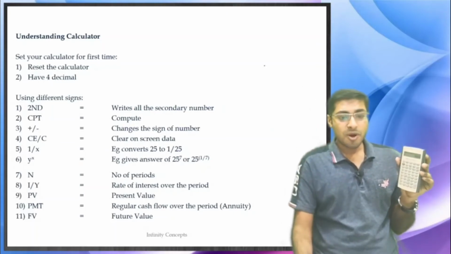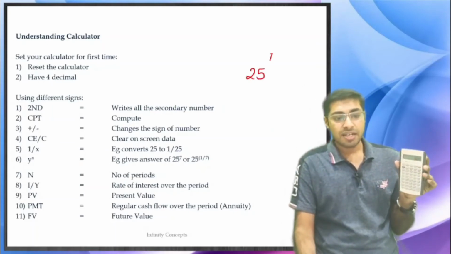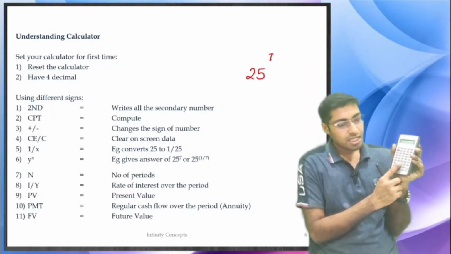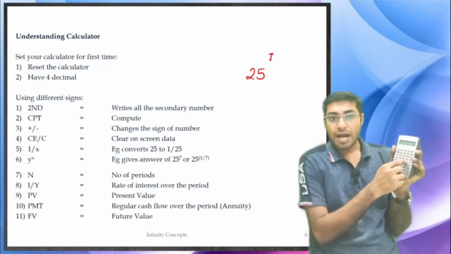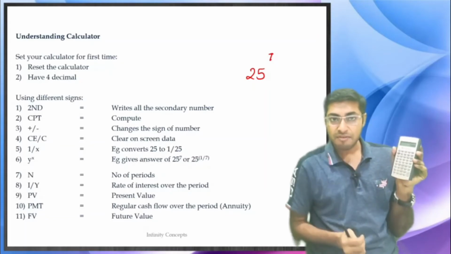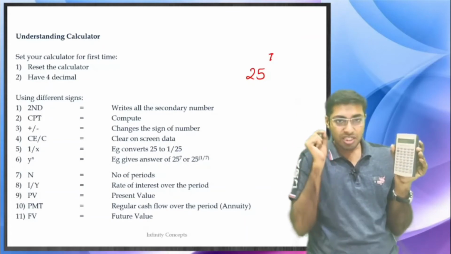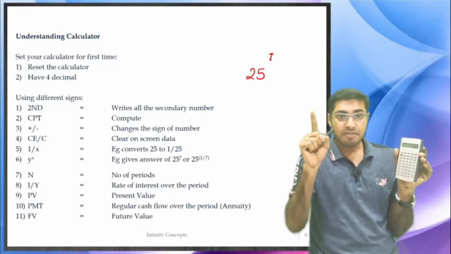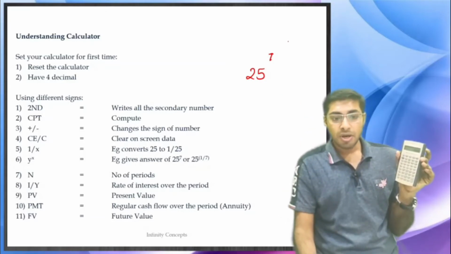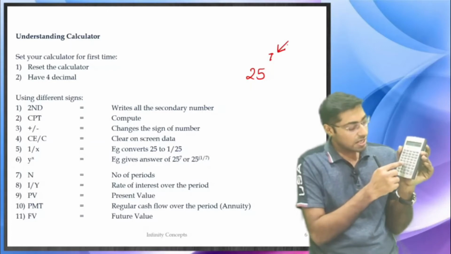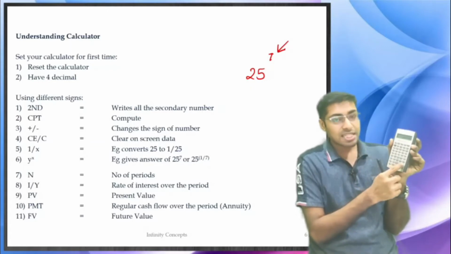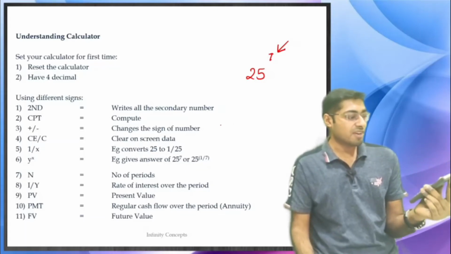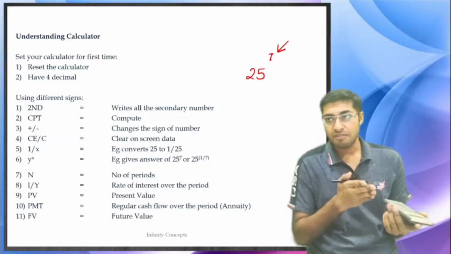Now you want to calculate 25 to the power 7. So first click 25, then click on y to the power x. So now you have moved up over here. What is up over here? 7. So click on 7 and then press equal to, and you will get a figure. You get a huge figure, 61035155625. This is what 25 to the power 7 is.